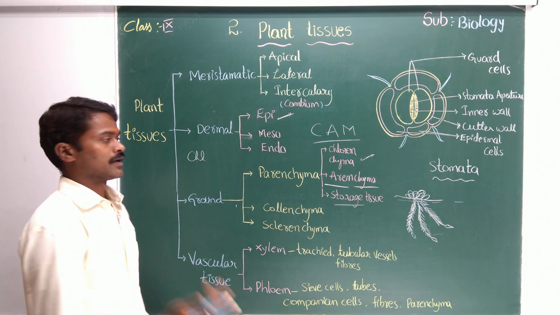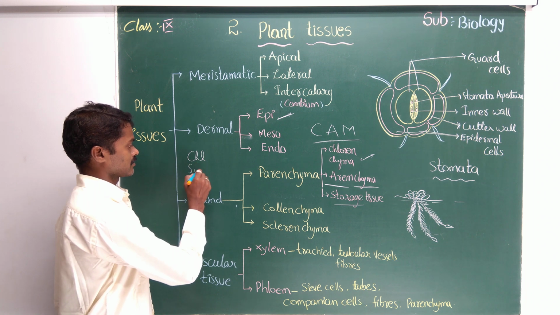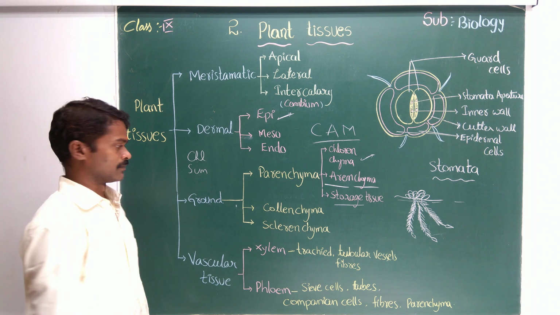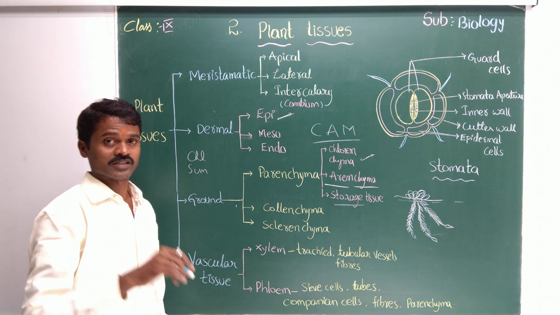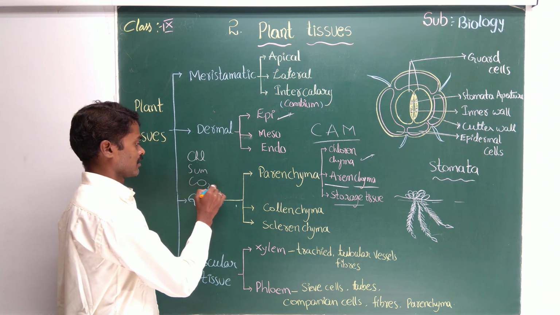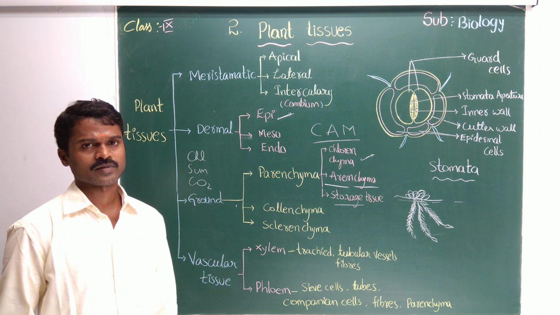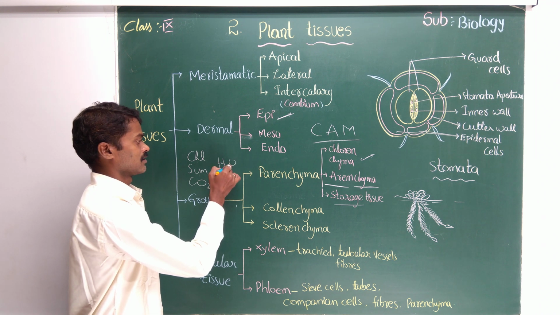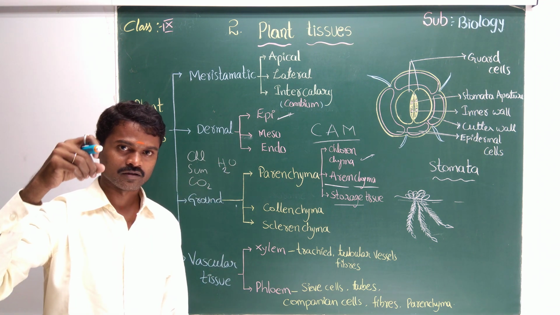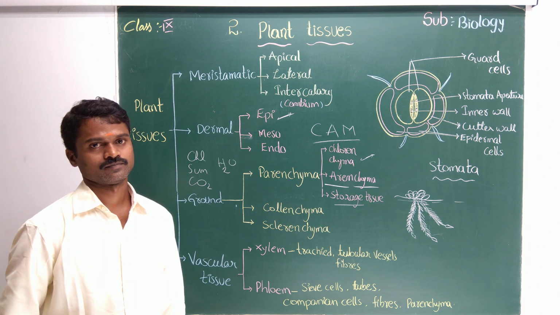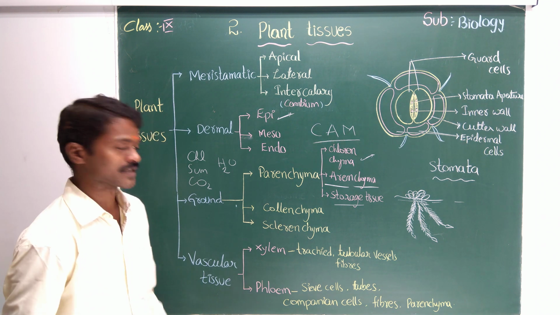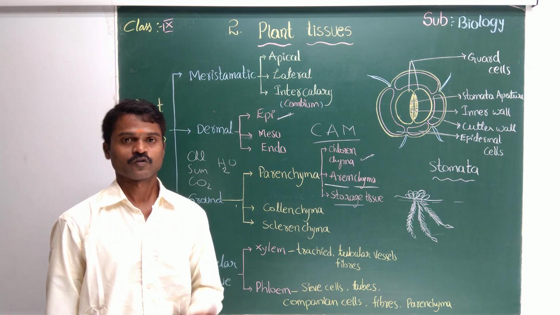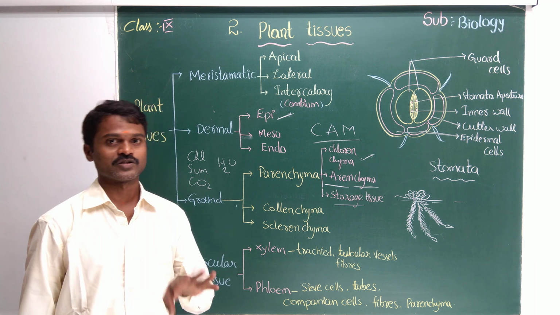They have chlorophyll. Next one, sunlight. The plant is always outside, staying in one place, so no problem. Sunlight. And what is the next one? Carbon dioxide. The plant is outside, so it absorbs the carbon dioxide from the air. And come to the water. Water is absorbed from the ground with the help of roots. So vascular tissue is called conducting tissue, transportation tissue, right?